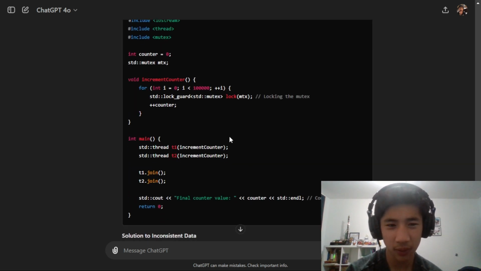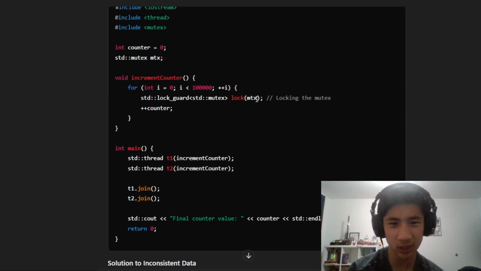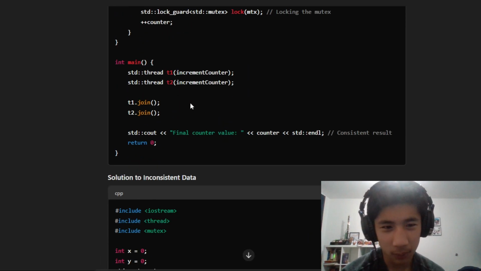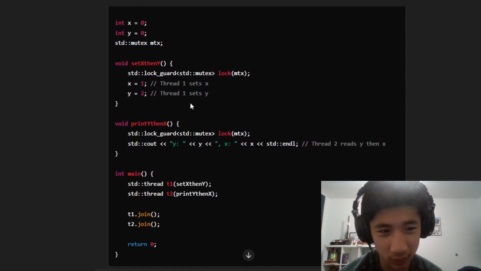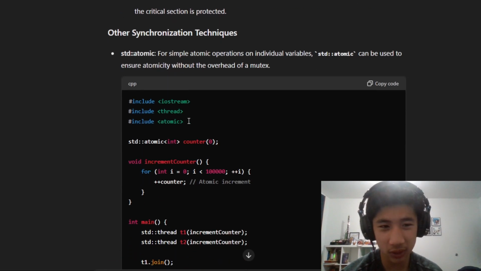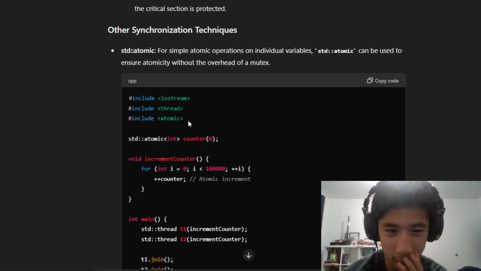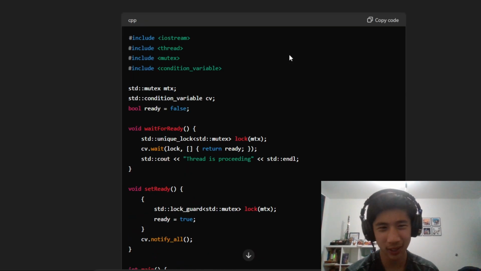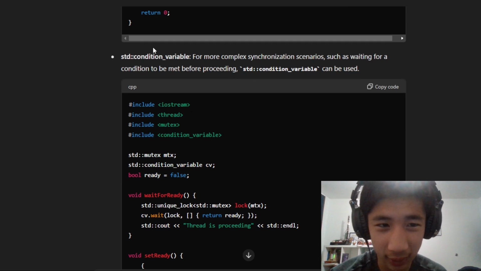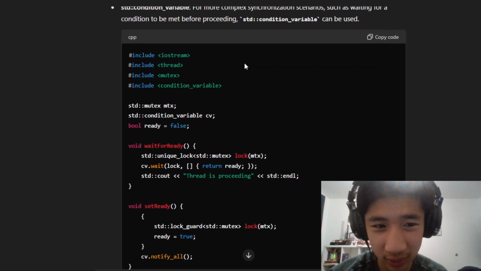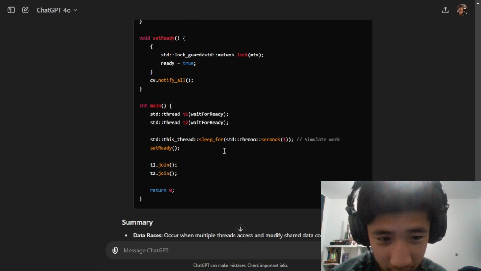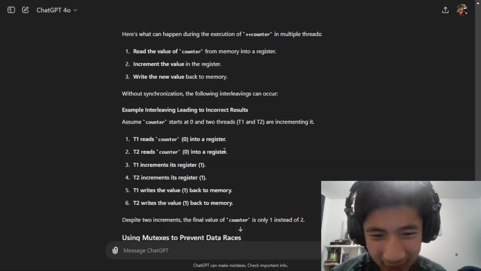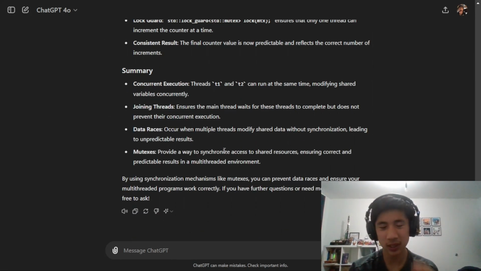So now, with that, I can go back to the original solutions. For these, you would just create a lock guard, which I don't feel like I really need to understand why it works if it just works. And also, there's this thing called atomics. Now, there's also a std::condition_variable for more complex synchronization scenarios. I have no idea what this is doing. This seems a lot more complicated than we need.